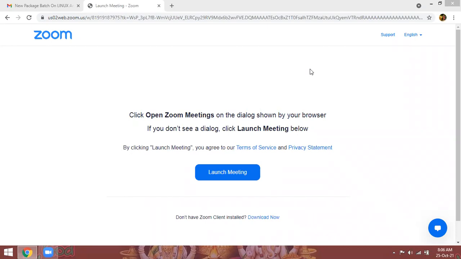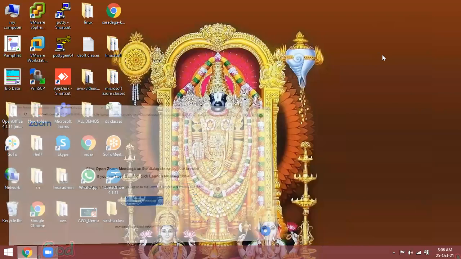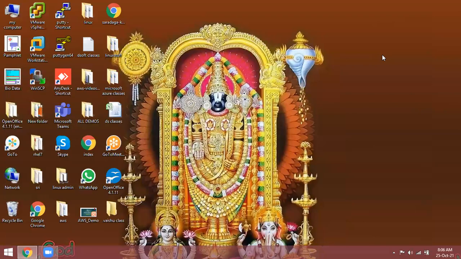So, good morning, all. Today, we are going to see the demo on Linux plus AWS package. Linux administration plus AWS. First, I will explain about the Linux administration. From scratch onwards, we are going to start. From physical environment to virtual environment, on top of that, we have cloud.